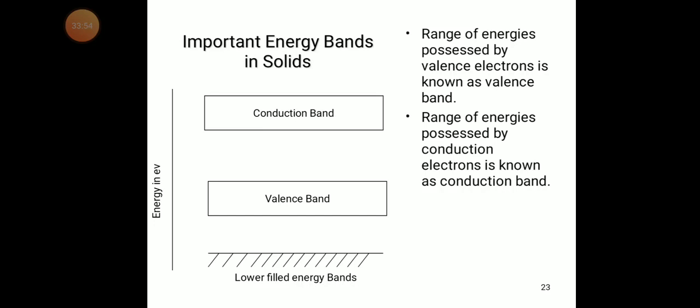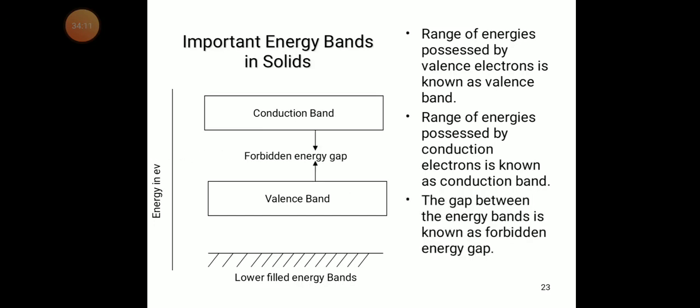The range of energies possessed by the valency electrons is known as the valency band. The range of energies possessed by the conduction electrons is known as the conduction band.